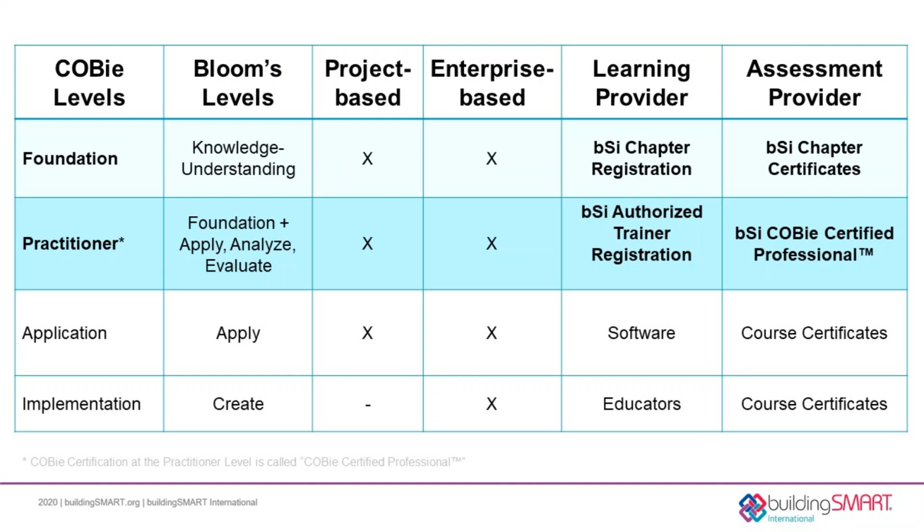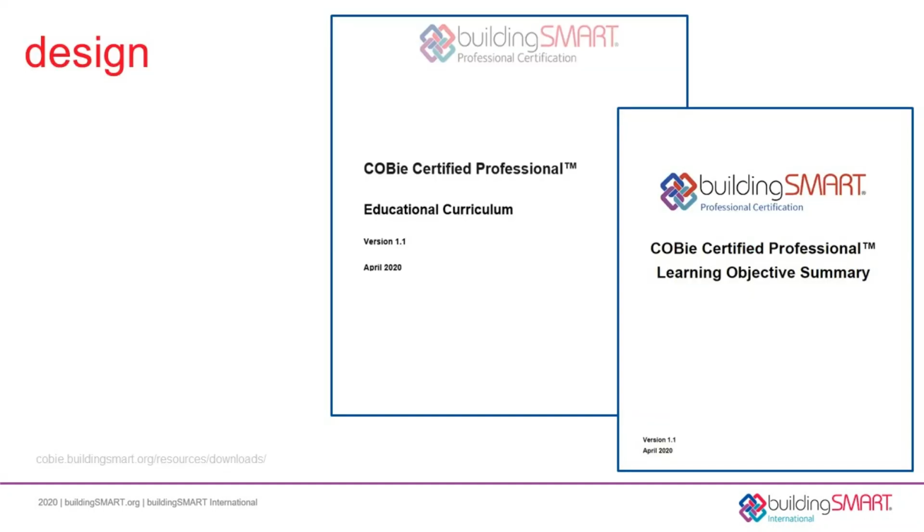2 additional types of learning are also required. Assessments for application and implementation learning are not provided by buildingSMART International. The previous slides provided a very quick look at the basis of design for the COBie Certified Professional exam. If you want to see the full set of details, you can find them in the COBie Educational Curriculum document. A summary of extracted learning objectives is also available for you. Both can be downloaded from cobie.buildingsmart.org.